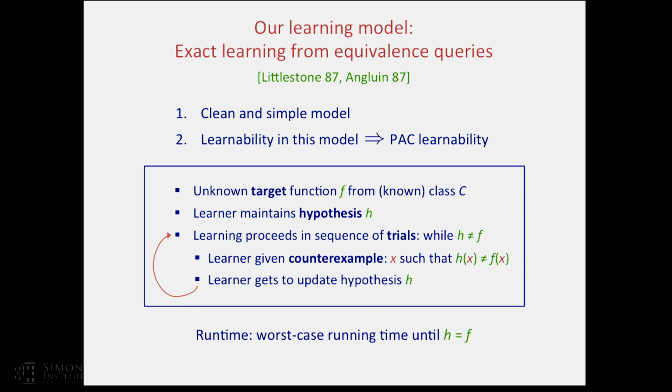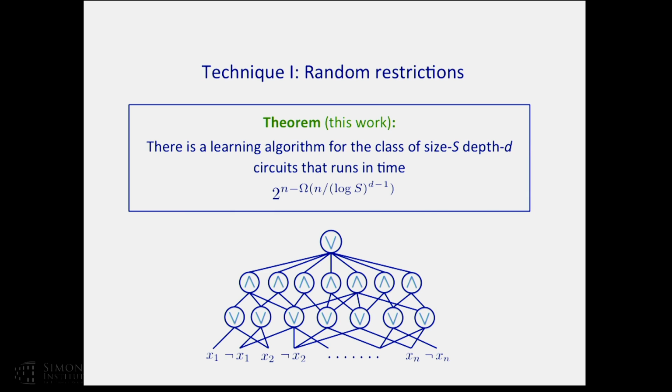Okay, so it's a pretty demanding model, and it's probably not so surprising that it implies learnability in the PAC model. Okay, good. So that's the model we're working in. Let's start with the first lower bound technique, and we will use this technique to design learning algorithms, in particular for the class of size S depth D circuits that run in time, this running time. So if we think of S as poly n and D constant, corresponding to AC0 circuits, then we get exponential savings.